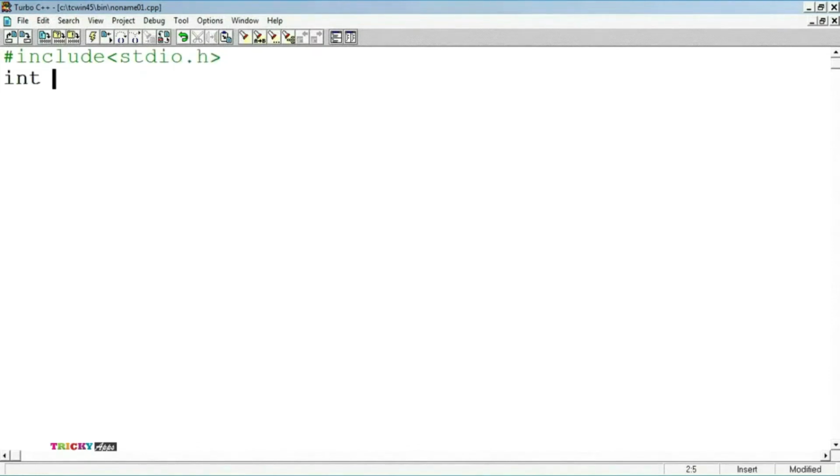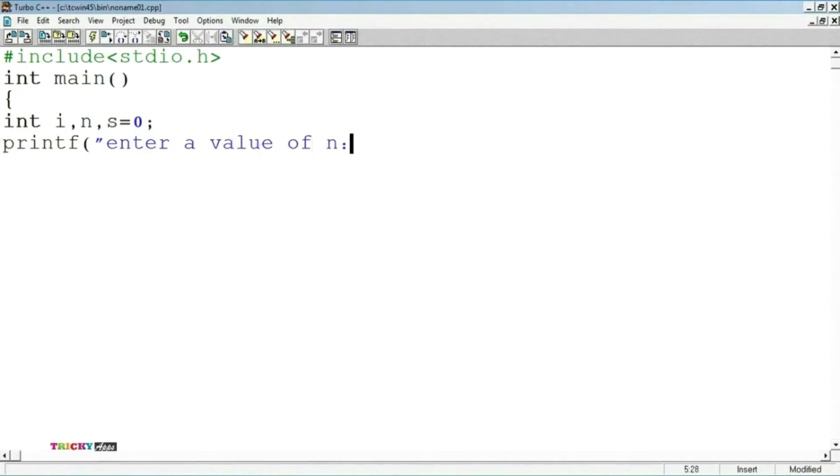Next, int main, a method with an int return type. Opening the curly braces, int i, n, s = 0. Here i and n are variables of integer data type, whereas s is also an integer variable whose value is assigned as 0. Now printf within the double quotation: Enter value of n to find the sum up to n natural numbers. n can be any value depending upon the user's choice. Closing of the double quotation.